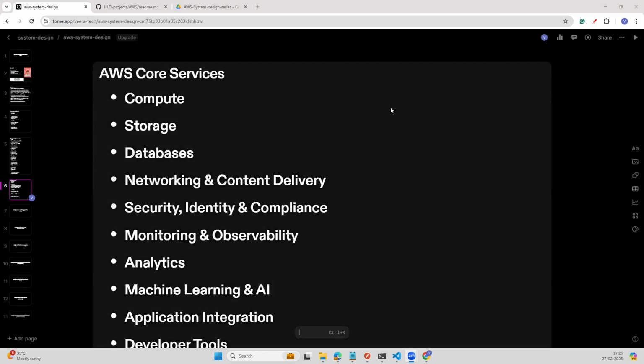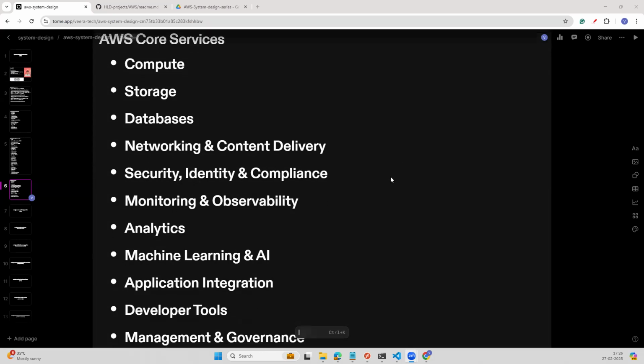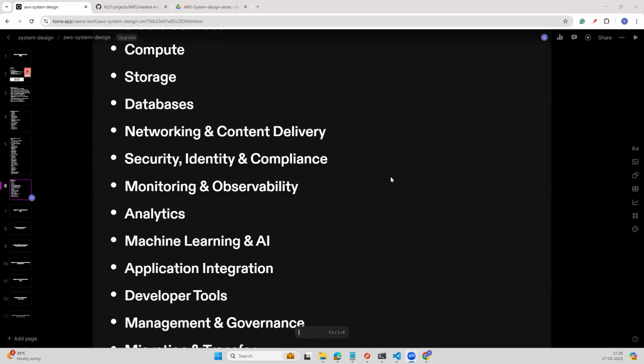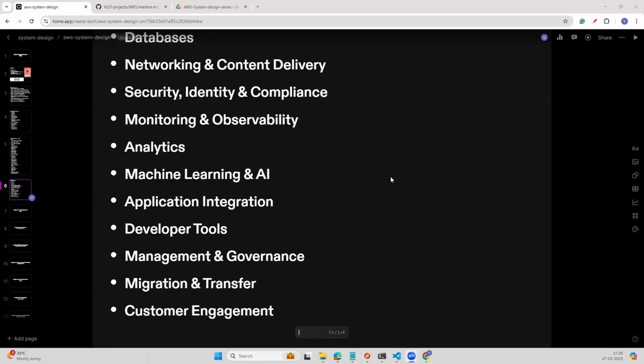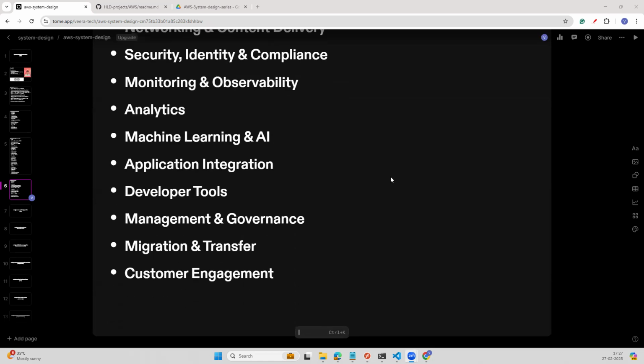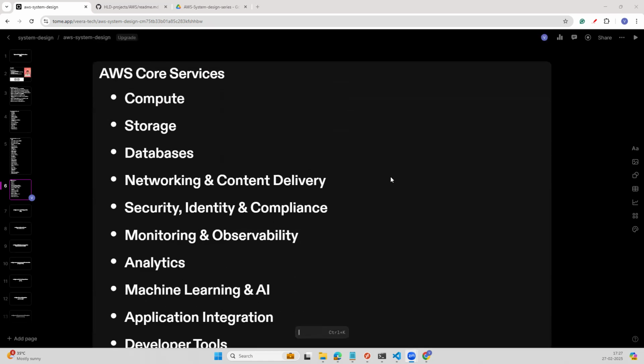Yeah, hi everyone. So in this session, we are going to discuss AWS core services, which we are going to use in our system design series. There are various categories there: compute services, storage, databases, networking and content delivery, security, identity and compliance, monitoring and observability, analytics, machine learning and AI, application integrations, developer tools, management and governance, migration and transfer, and customer engagement. So these are the various categories available.